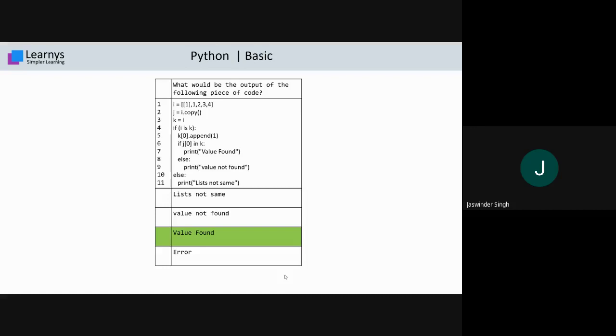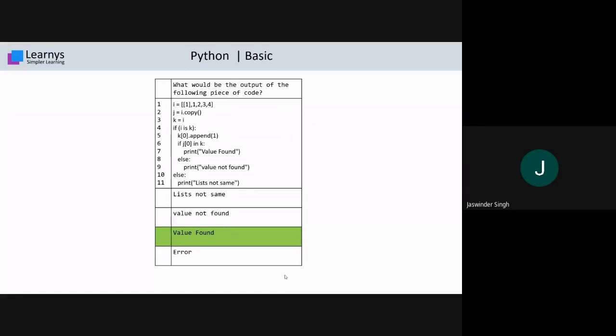For example, in our case, we have i as a list. That list is allocated some memory. When I reach statement number three and write k is equal to i, k is not getting any separate memory area. k is just pointing to the same area where i is allocated. While at statement number two, when I create the j variable, it will get a separate memory area, a separate list. Fine. I believe this point is clear to you.